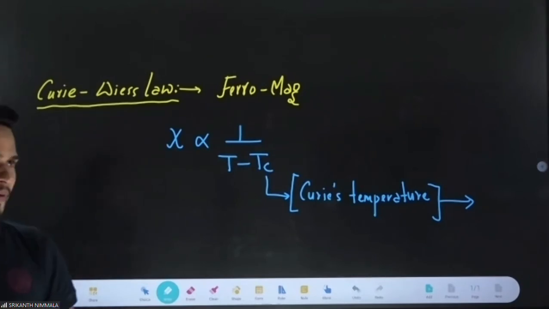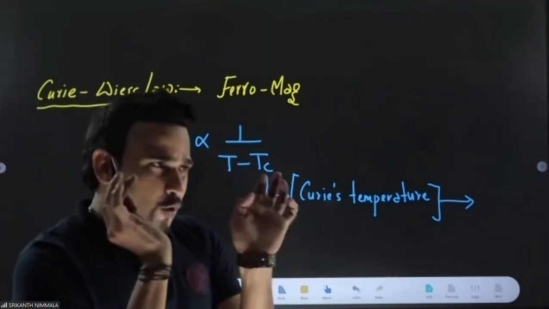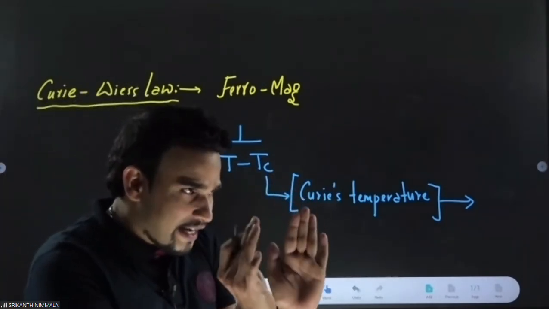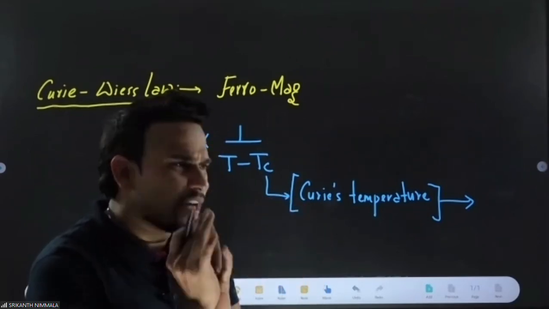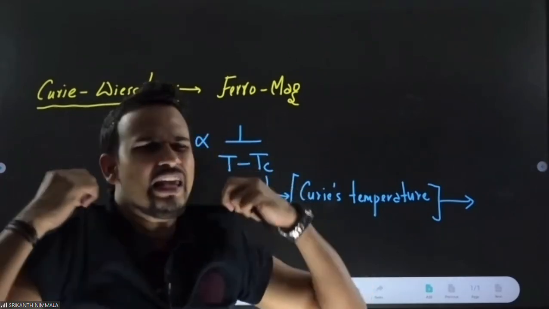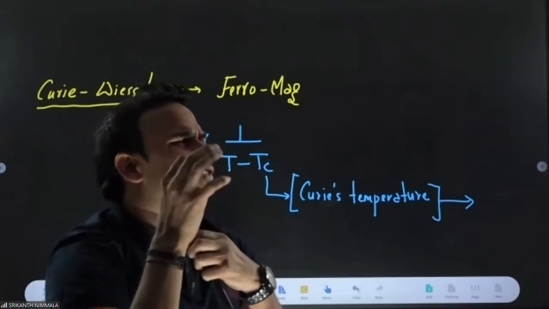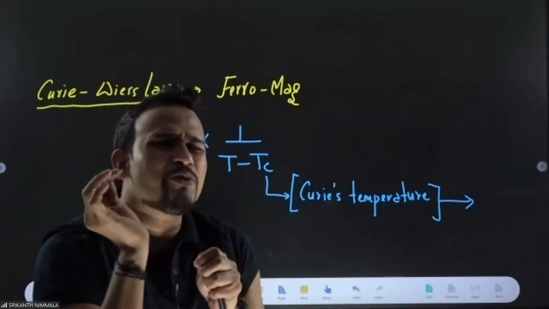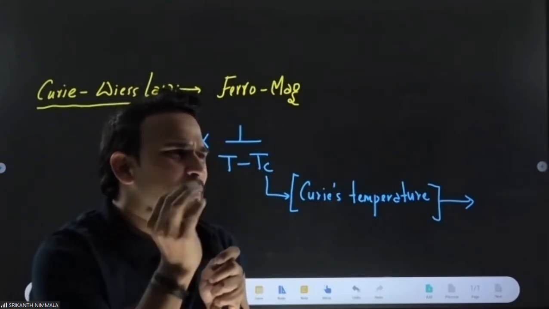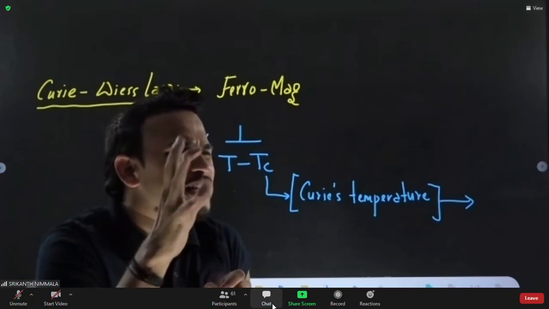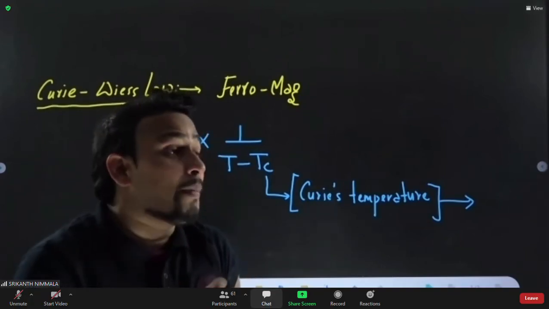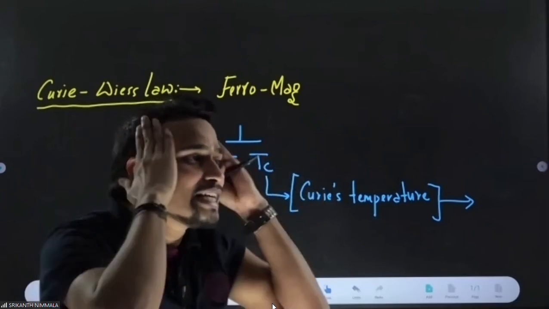Be focused, understand. If you increase the temperature of a ferromagnetic material, what will happen to its magnetism? Magnetism decreases, because randomness increases.